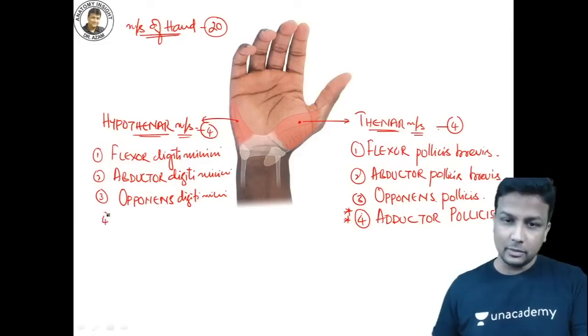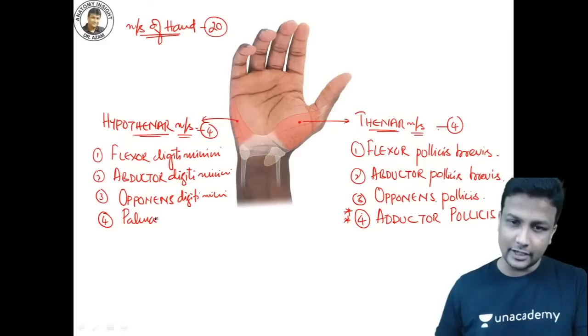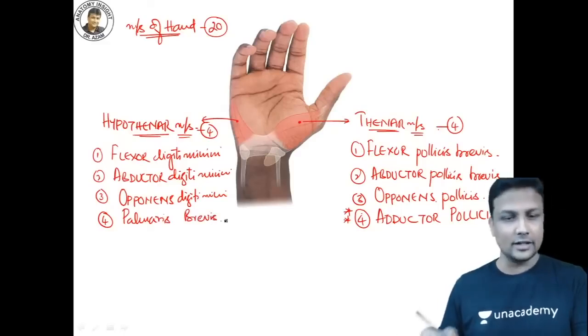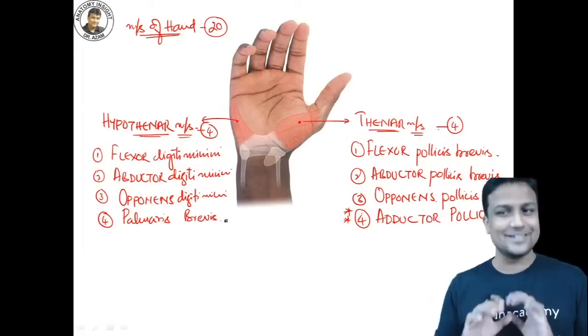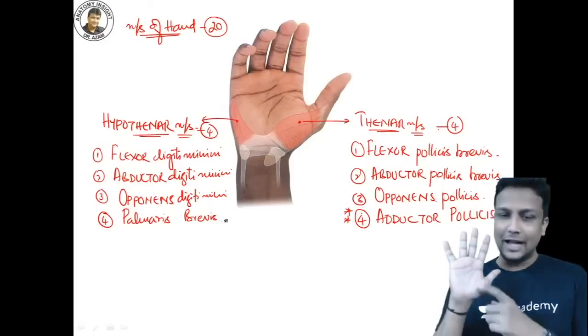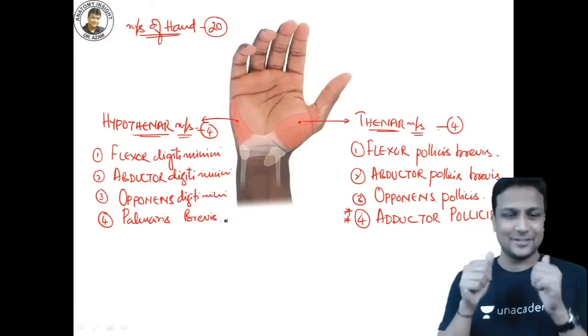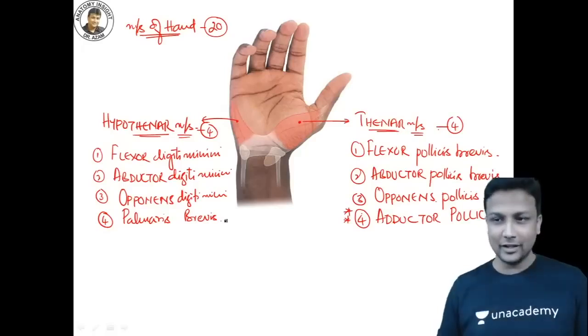On the other side, the fourth one, the different one, is palmaris. And I told you already, it will be palmaris brevis. It will be brevis only. It can't be a long one, it is a short one. Done. So the 4 thenar and the 4 hypothenar muscles are done. Lovely. That is the best way to learn.